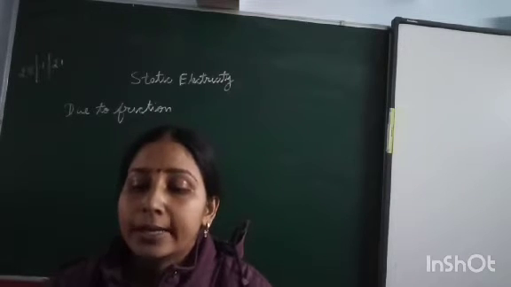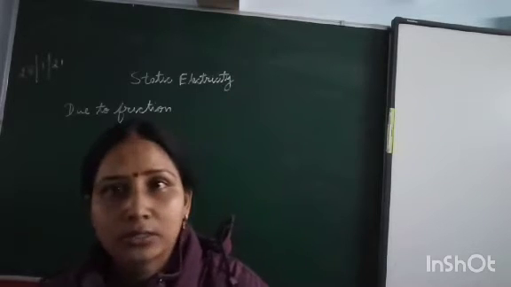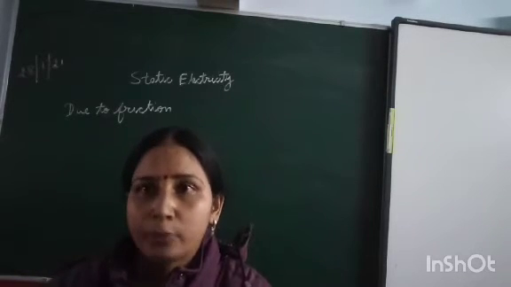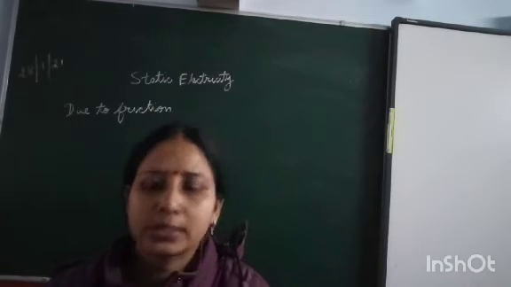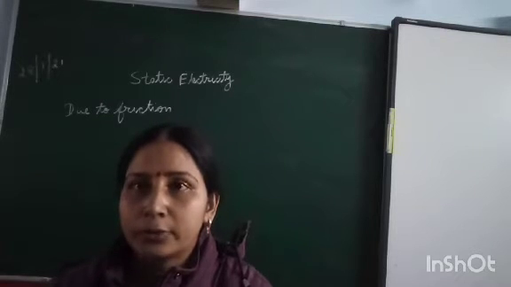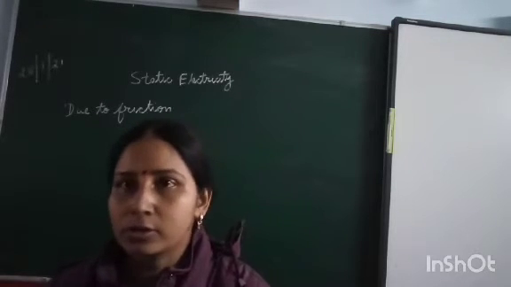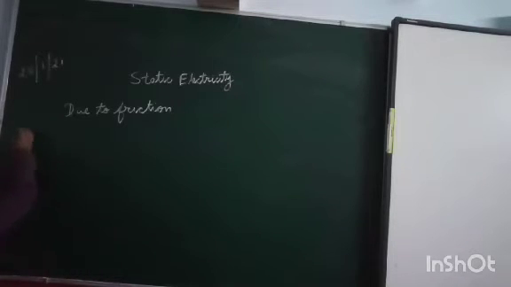It is not that only these objects, like the glass rod, silk cloth or ebonite rod, attract bits of paper or other things. Many things do, and you have studied about this also. Do you know how many kinds of charges are there?